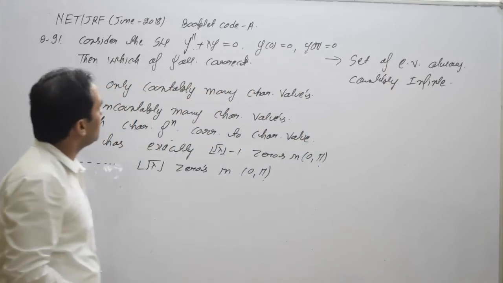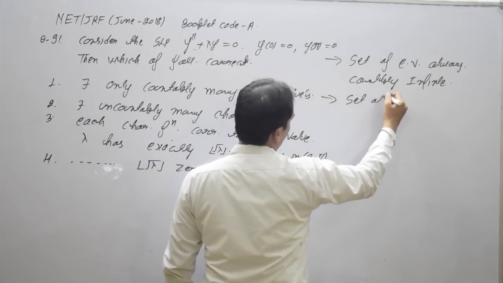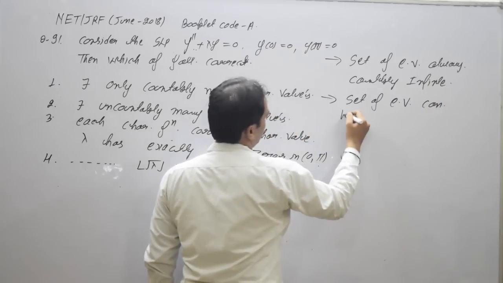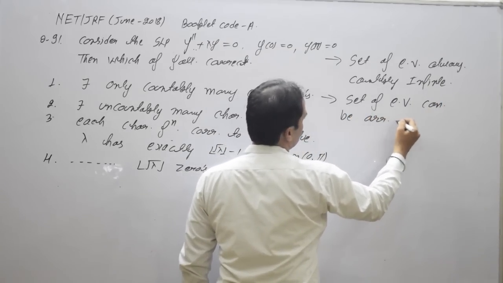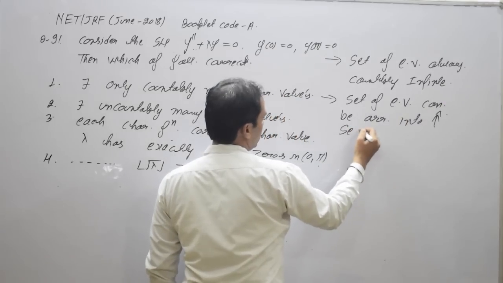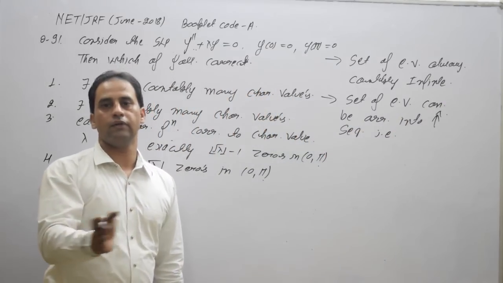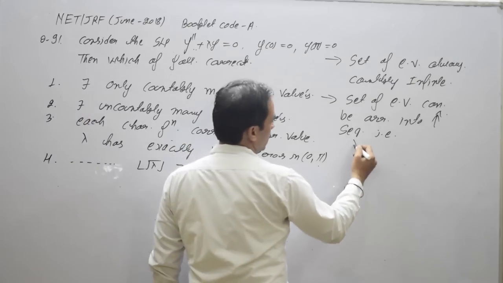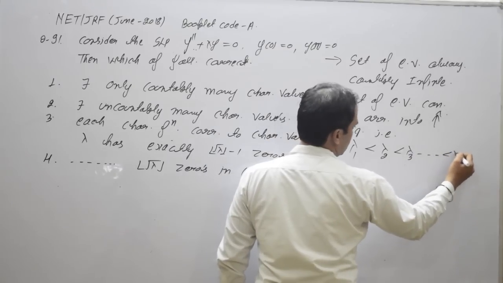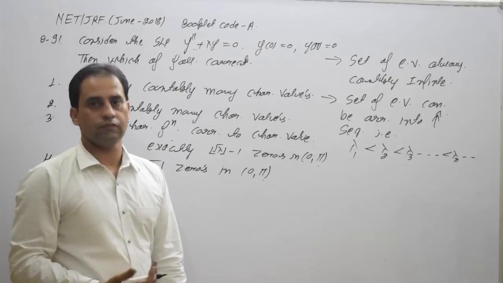The second property: the set of eigenvalues can be arranged into a strictly increasing sequence. That is, if lambda 1, lambda 2, up to lambda n are eigenvalues, then we can write lambda 1 less than lambda 2 less than lambda 3 and so on, less than lambda n, up to infinity. That is, this sequence diverges to plus infinity.